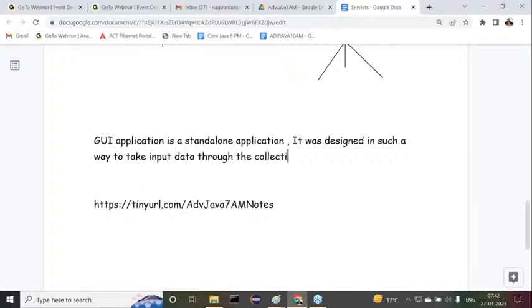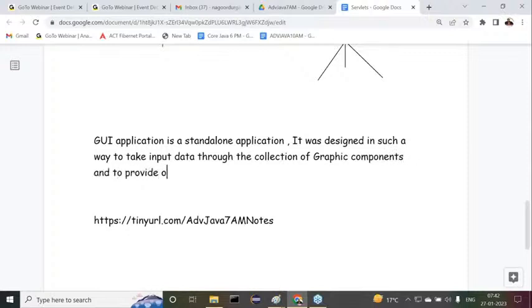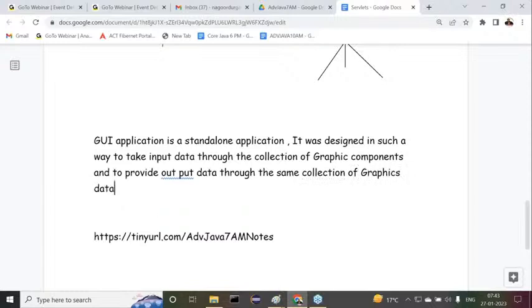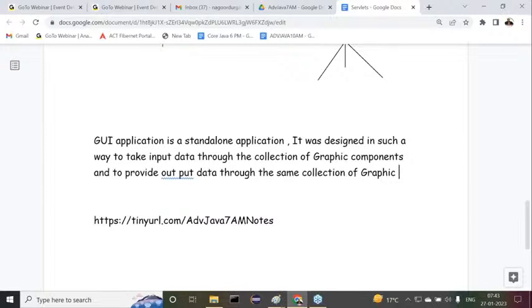through a window, a collection of graphic components, and to provide output data through the same collection of graphic components.